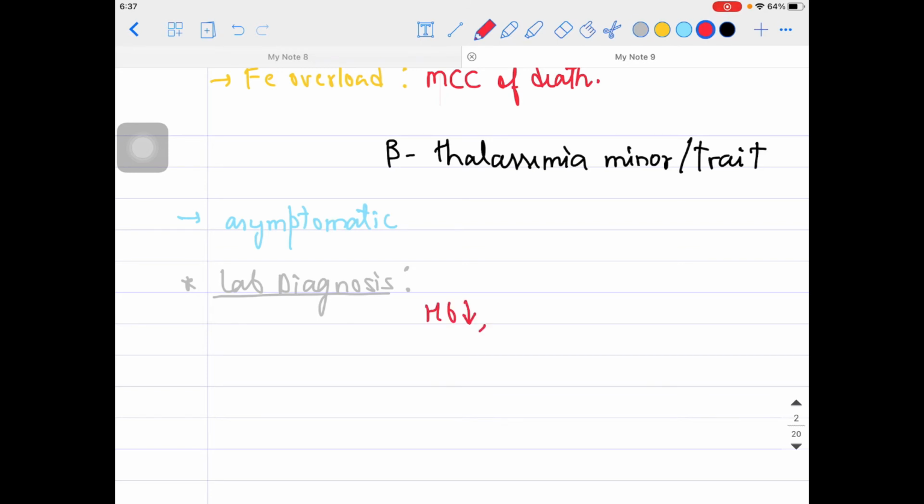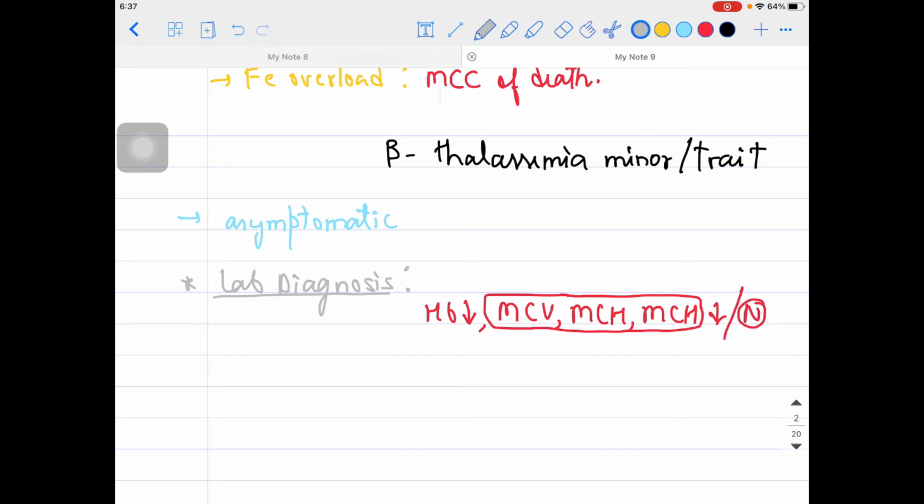But along with that, MCV, MCH and MCHC can either be decreasing or normal as well. In the peripheral blood smear, you will see target cells very easily. I showed you the image as well, how the target cell looks.